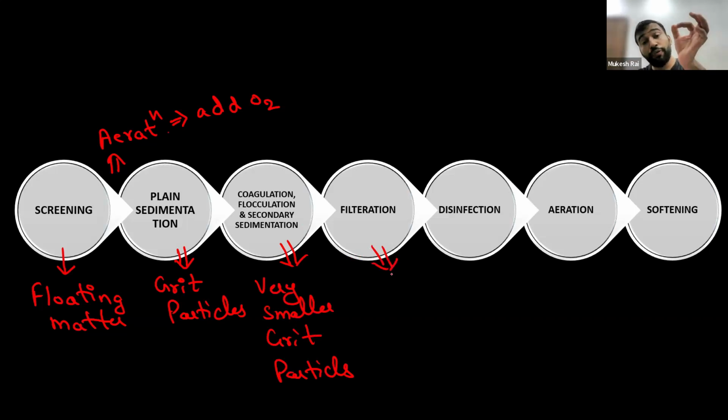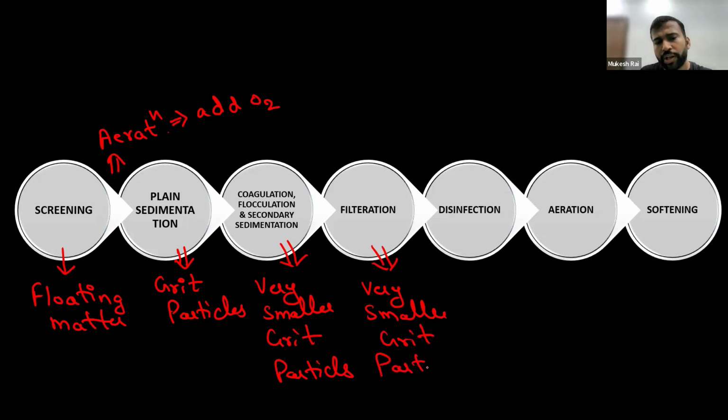Now, what are we going to remove in the filtration process? The first one is very small grit particles, which will remain in that water after the sedimentation aided with coagulation and flocculation process, and the percentage of those particles is very small. Okay, now we will also remove some amount of organic matter. Okay, now the water passes through the next process, which is known as disinfection. Now, in the disinfection process, we will remove the remaining organic matter as well as the micro